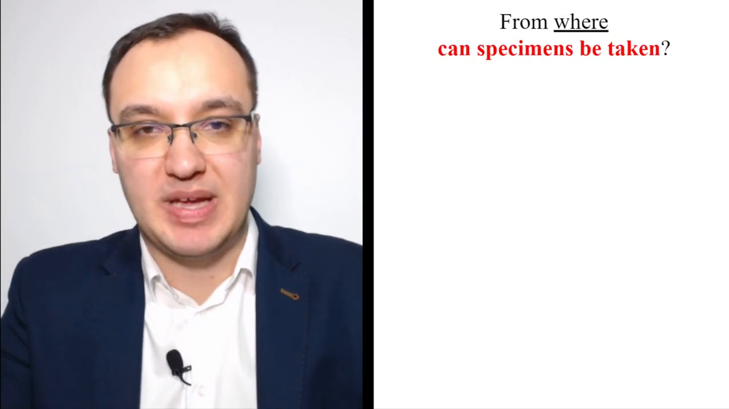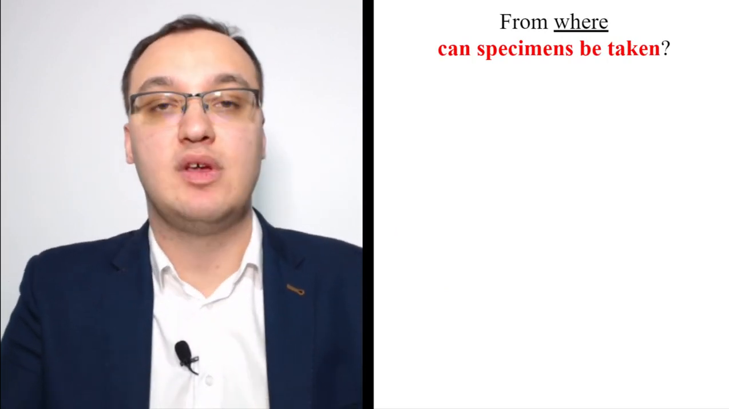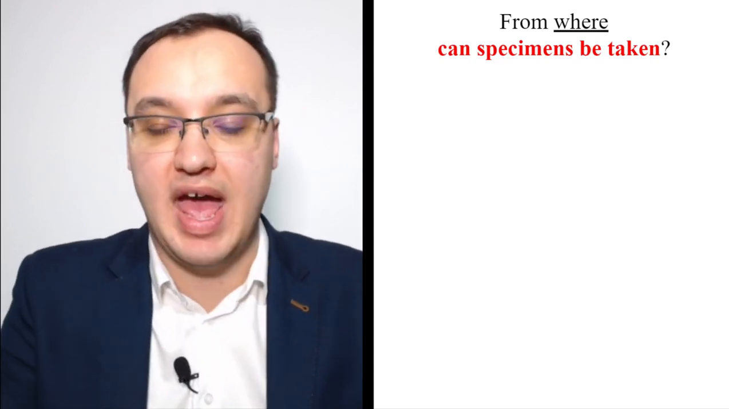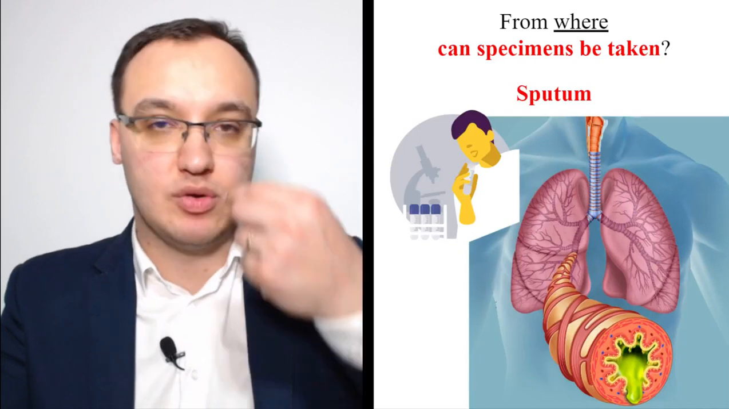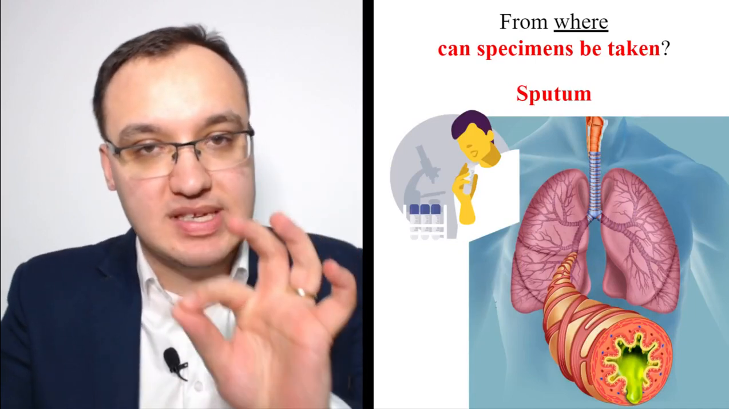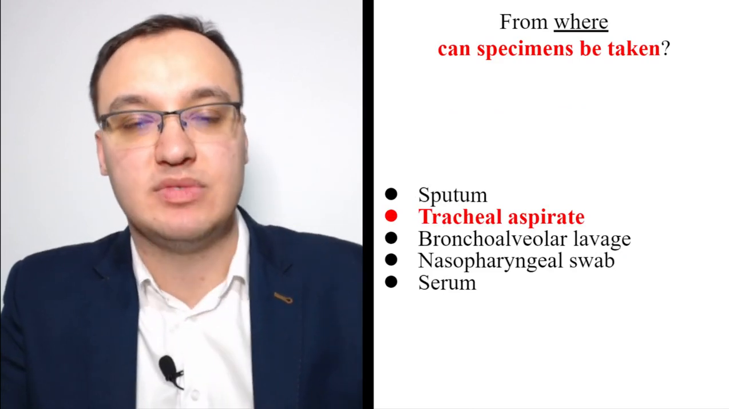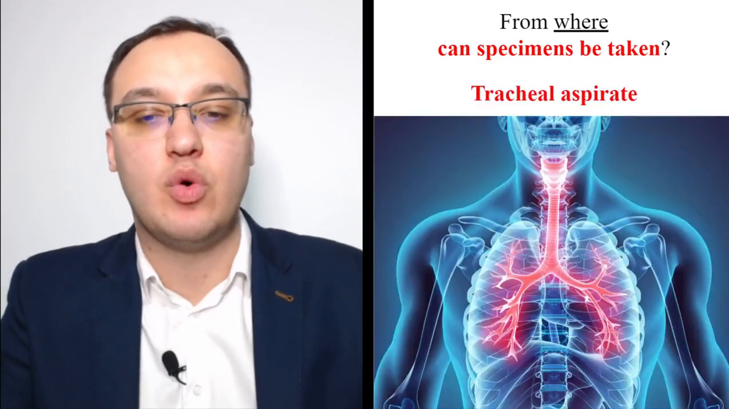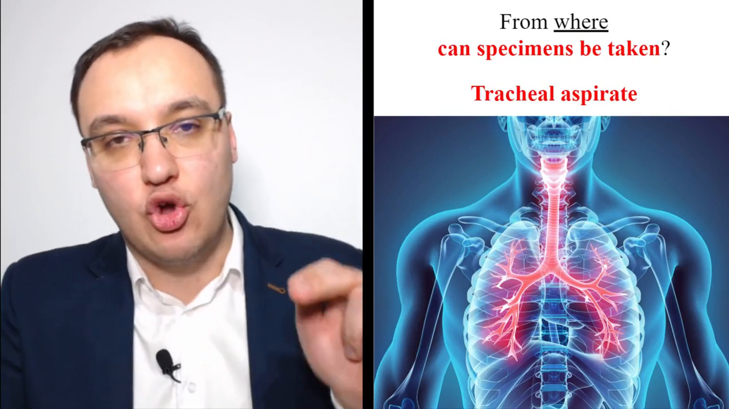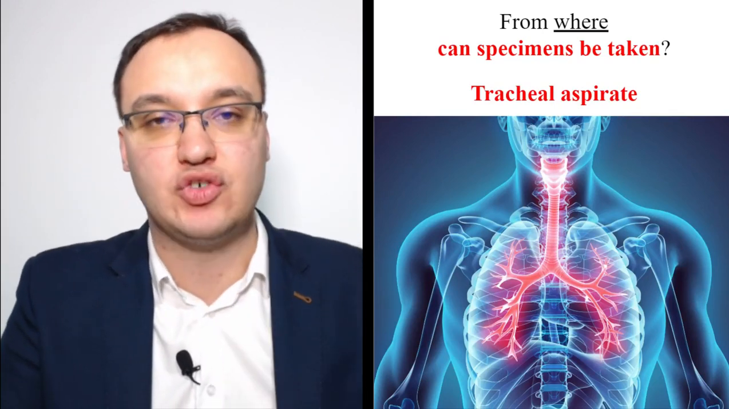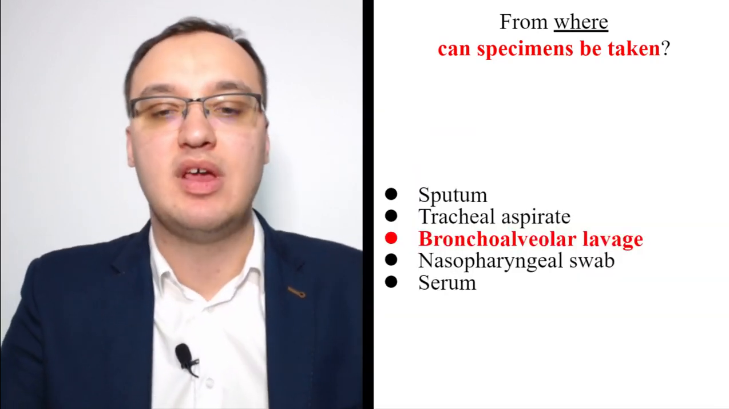From where can we take specimens? Because we need to take specimens if we want to find out if we have any virus or not. Sputum can be taken, so sputum, and then you take from this saliva and so on, and then we can check it with PCR and so on. Tracheal aspirate can be taken. This is a little bit lower down because this is a respiratory infection and it can affect the respiratory tract a little bit lower down.